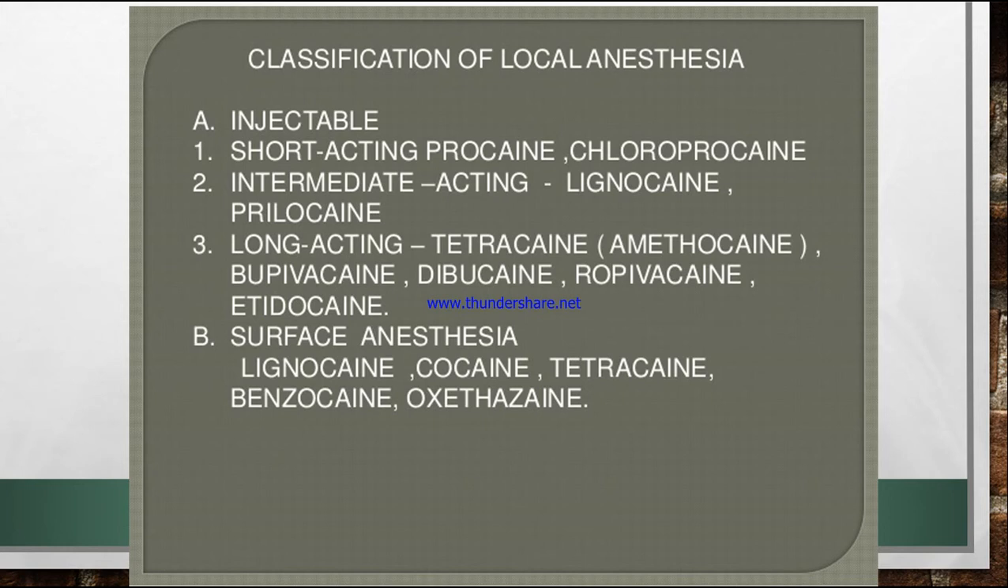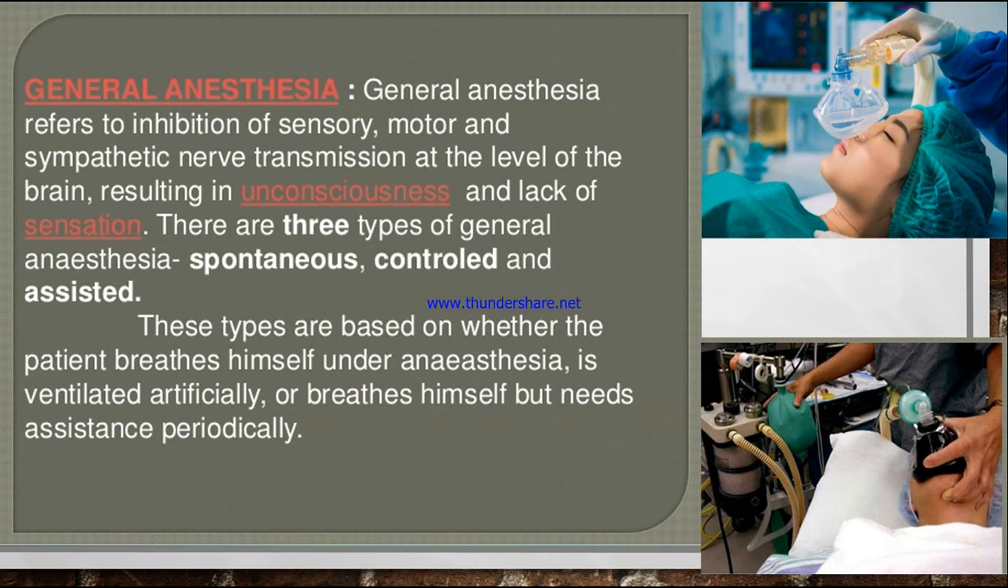Then we have surface anesthesia. Surface anesthesia means on the surface only, like lignocaine jelly, lignocaine injection also, cocaine, tetracaine, benzocaine and oxethazaine. So these are some of the agents that we give in local anesthesia, and they are classified into short acting, intermediate acting, long acting, and surface anesthesia. We are done with local anesthesia, we are done with regional anesthesia.